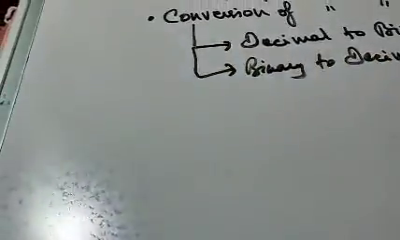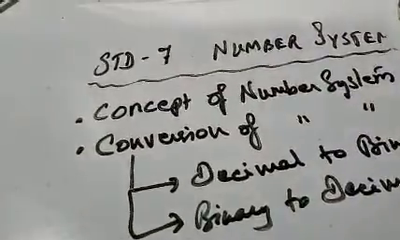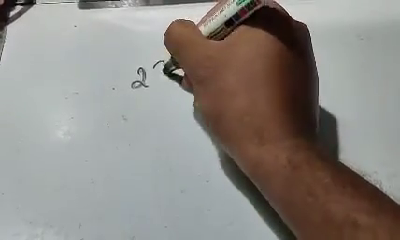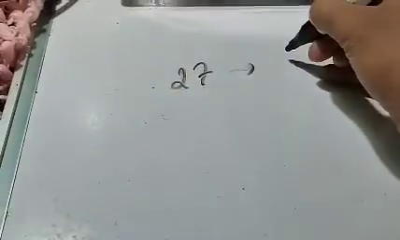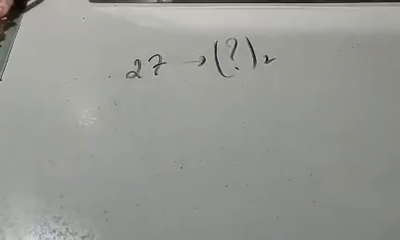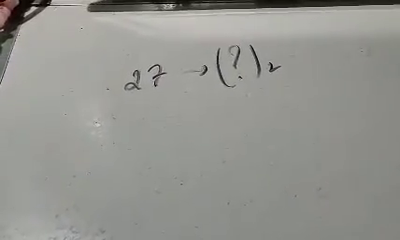Okay, so today we move on to the next one, that is conversion of decimal to binary. So let us understand the conversion of decimal to binary here. In order to convert decimal to binary, suppose we have, say, 27. We have a number 27. I want to convert this into a binary number, whose base is 2. So what am I supposed to do, or how am I supposed to go about it?